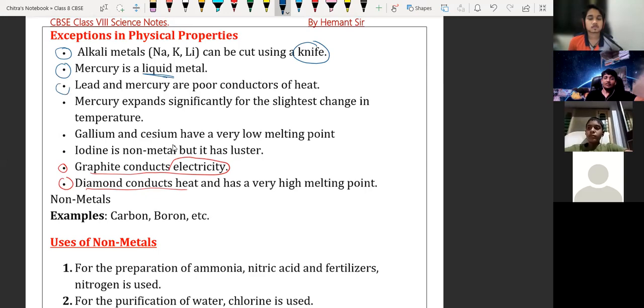Sir, you are telling the physical properties of metals, sir? Yes, metals as well as non-metals. They have exceptions, beta, exceptions.